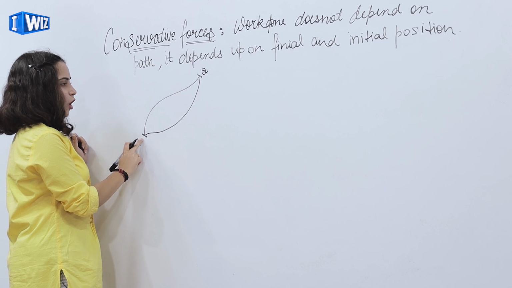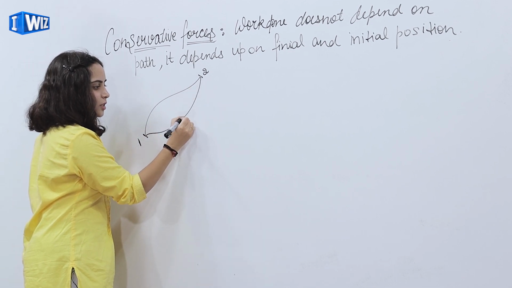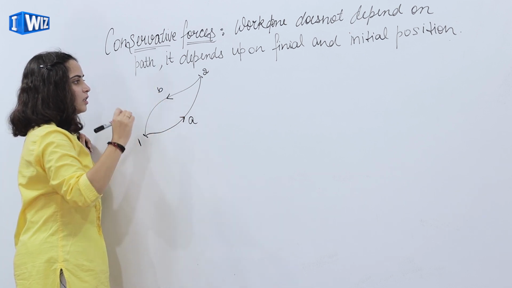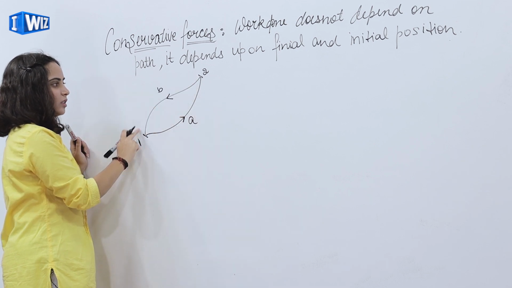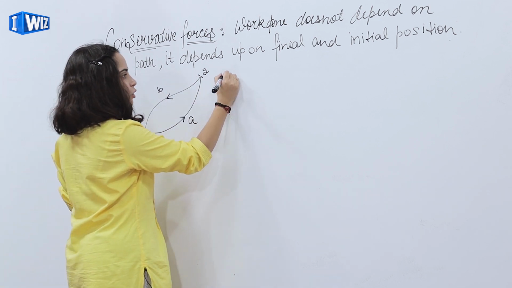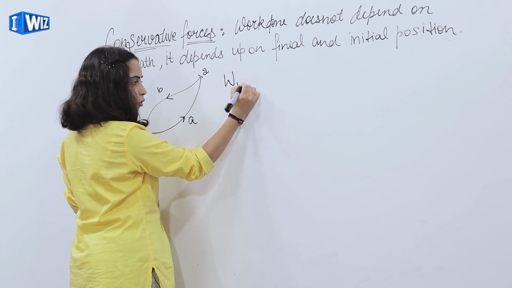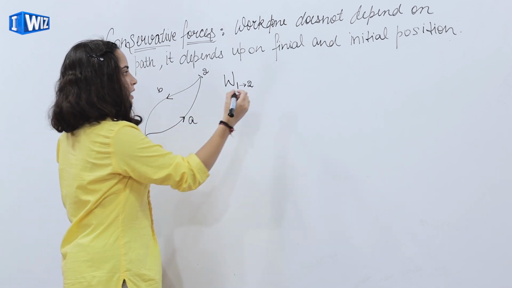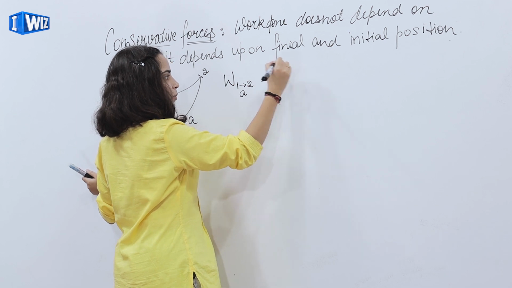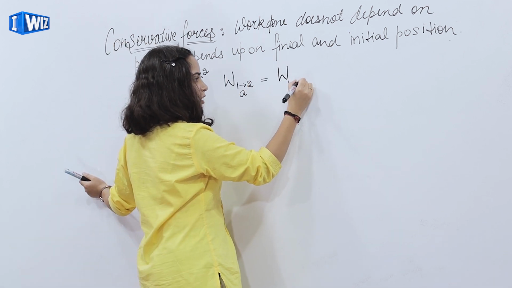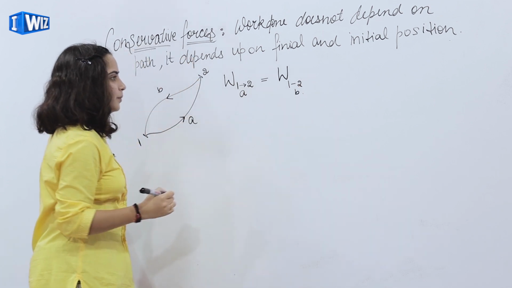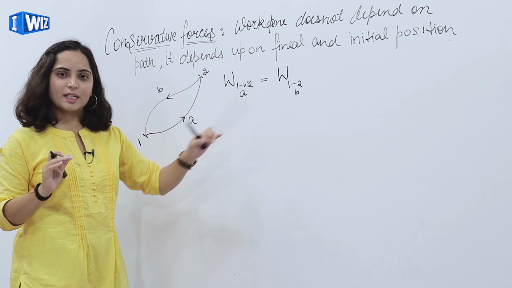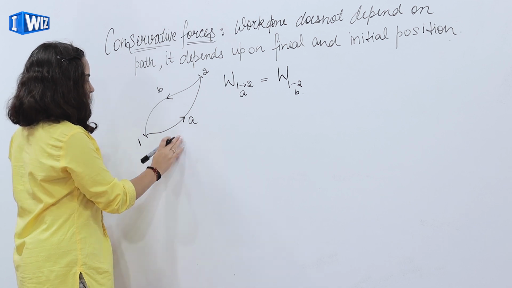A particle moves from point 1 to point 2 through this path, say A, and particle moves from 2 to 1 through path B. So, the work done in moving particle from 1 to 2 by path A is equal to moving particle from 1 to 2 by path B. That means 1 to 2 अगर A से जाएंगे या 1 to 2 using B जाएंगे तो दोनों का work done क्या रहेगा? Equal.